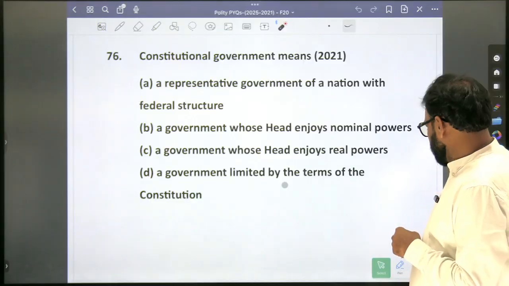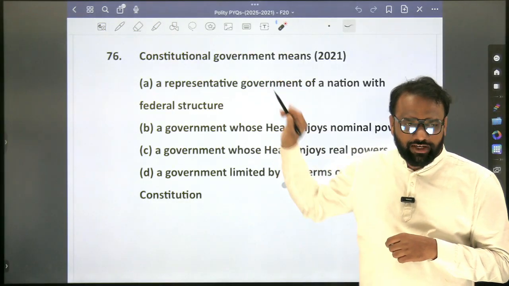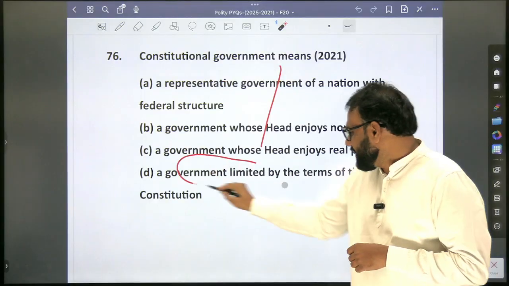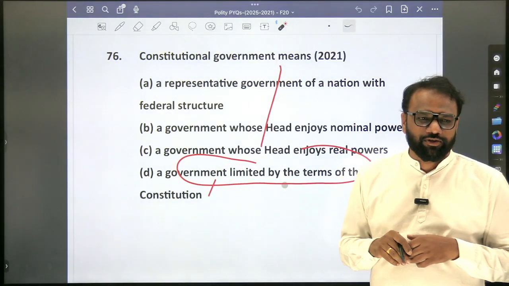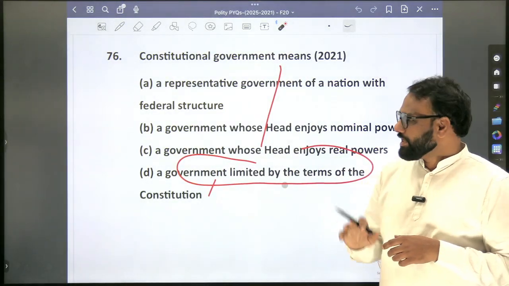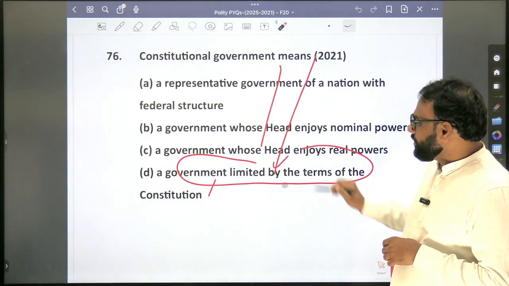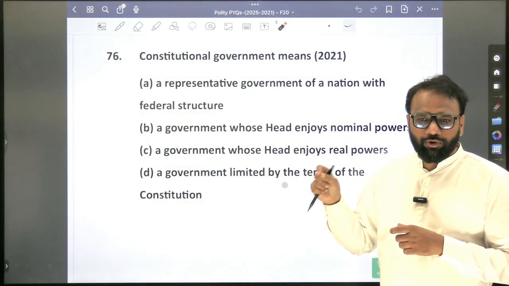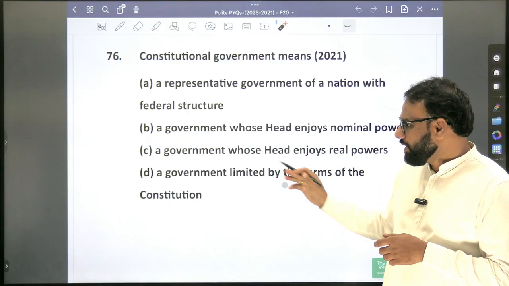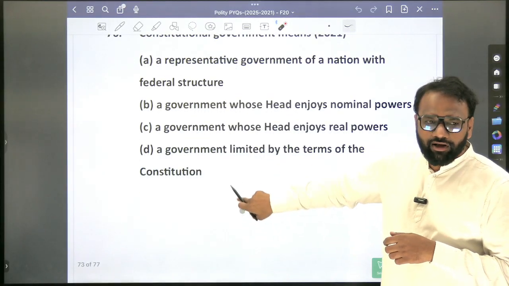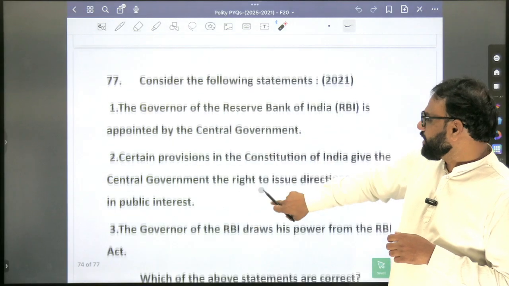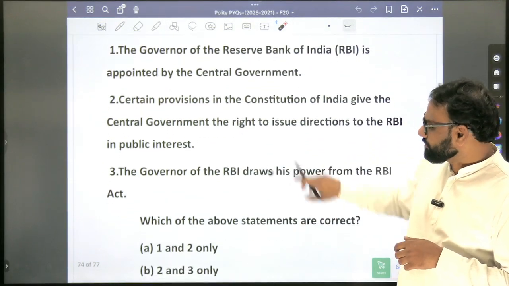Constitutional government means... see, this question was repeated in 2023 also. What is constitutional government? We will not look into the options itself. A government limited by the terms of the constitution. This is constitutional government. We will not find it in the traditional books, but this is very important. At least 3 to 4 times the question has repeated. Constitutional government means limited government. What are the limitations? Fundamental rights, written constitution, all of them.